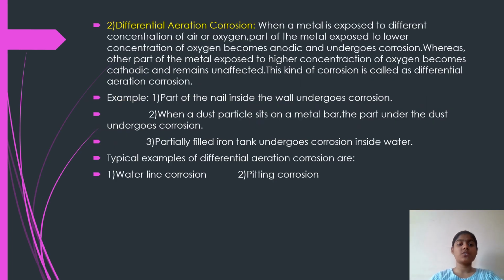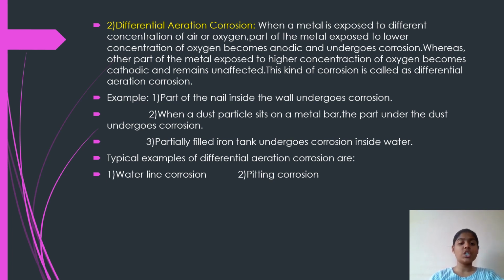Now let's look into the second type of corrosion, that is differential aeration corrosion. When a metal is exposed to different concentrations of air or oxygen, the part of the metal exposed to lower concentration of oxygen becomes anodic and undergoes corrosion. Whereas the other part of the metal exposed to higher concentration of oxygen becomes cathodic and remains unaffected. This kind of corrosion is called differential aeration corrosion.